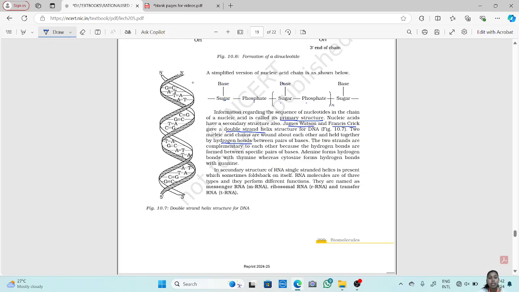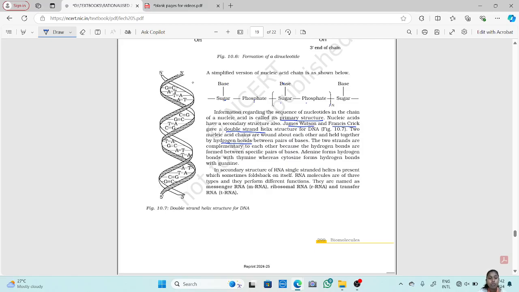Okay, now how are they wound together? The two nucleic acid chains are bound to each other by joining the two bases through the formation of hydrogen bonds.